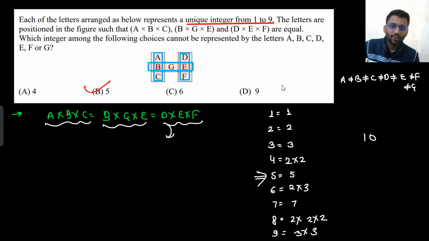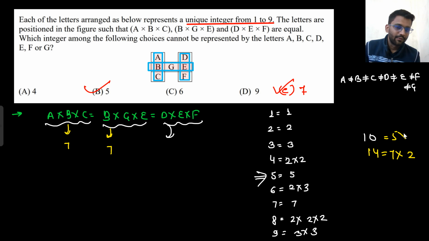But they can add one more option. That would be 7. Okay, 7 will also be there, because if b was 7, what number would give you 7? In their prime factorization, what number will give you 7? That would be 14. 14 will give you 7 cross 2. And 10 will give you 5 cross 2. But you can't put 14 because the number is from 1 to 9 only. Did you understand?